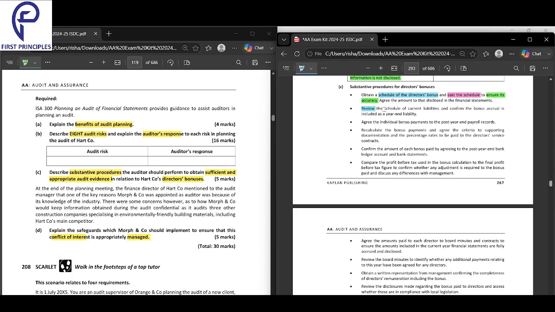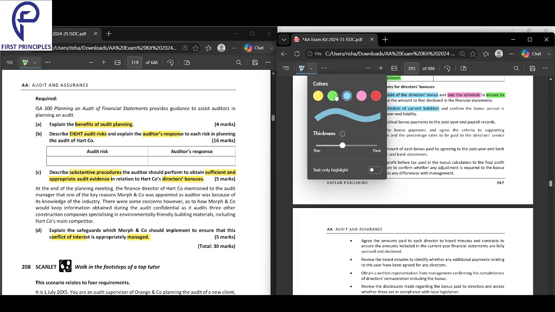So you're going to review the schedule of current liabilities. So this is the source, right? So action is in pink. So let me just put it in pink. So what are you going to do? You're going to review. Okay. What are you going to review? From where will you get the information that you have to review? From a schedule of current liabilities.